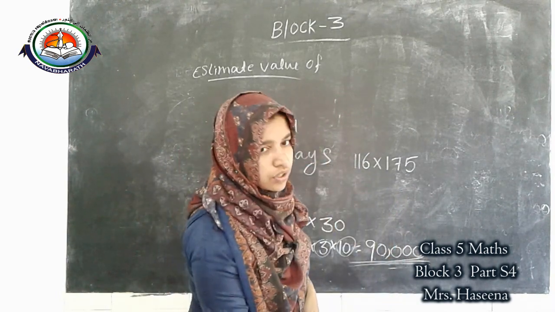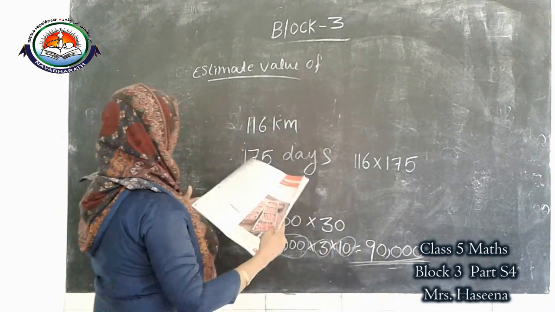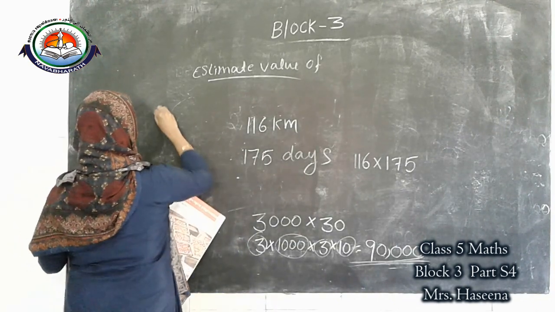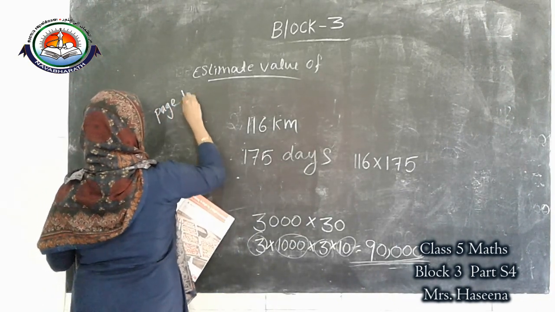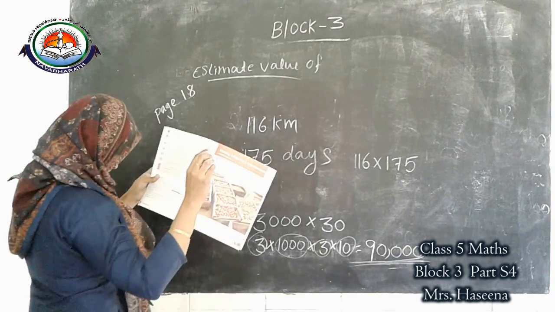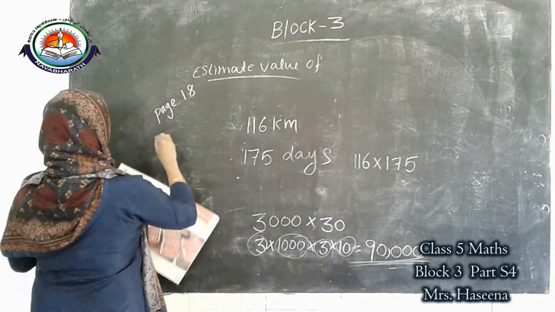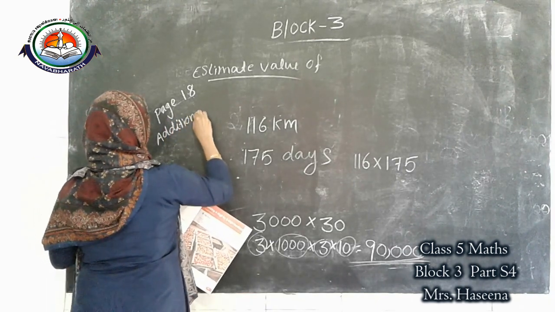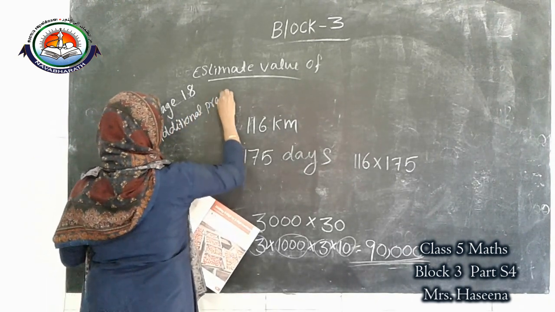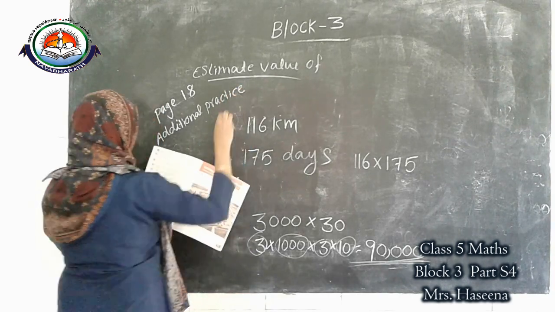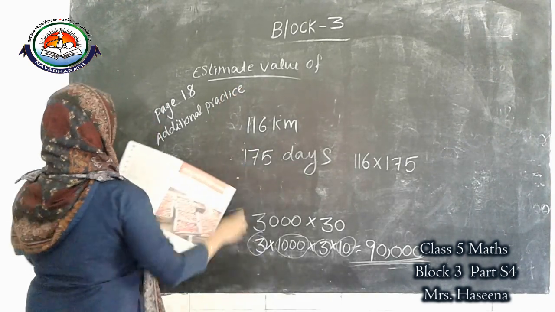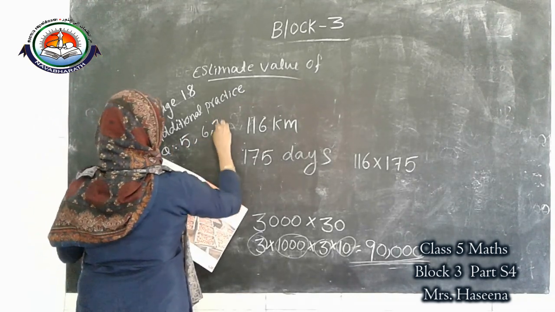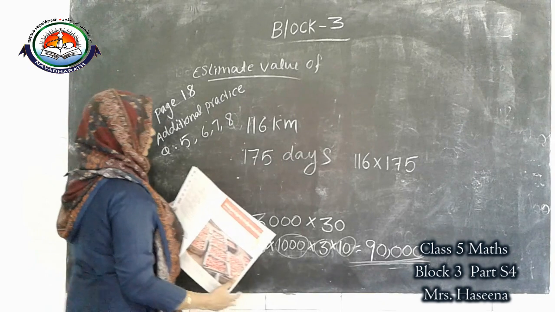Understood all of you? Okay, the next one, homework page number 18. Page number 18, additional practice. Question 5, then 6, 7, 8 also you can do.